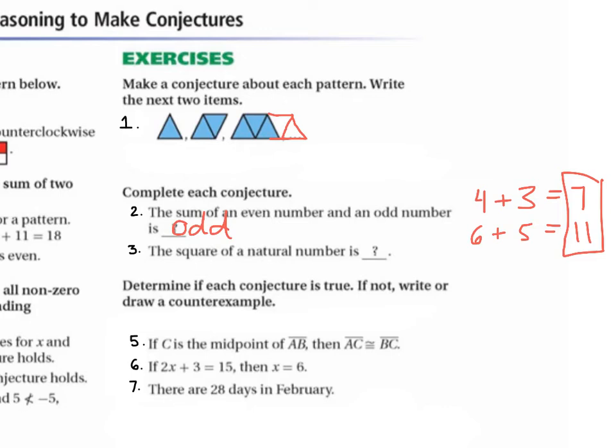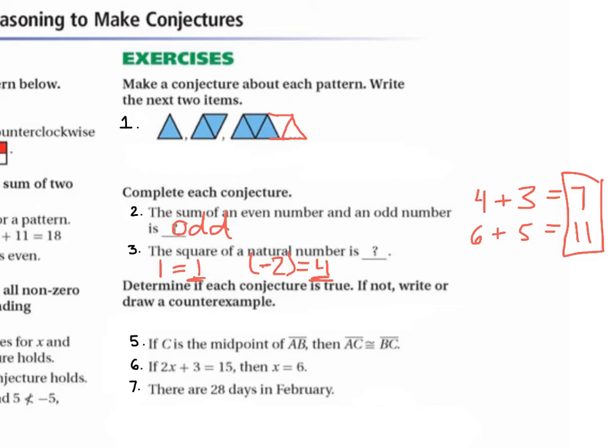So the square of a natural number is blank. So what's any natural number? Let's do 1. What's 1 squared? 1. What's a natural number that's negative? Negative 2. So what's negative 2 squared? 4. So what do 1 and 4 have in common?